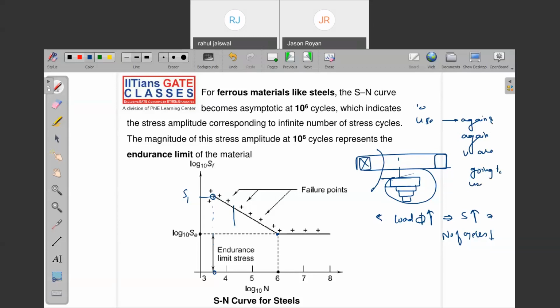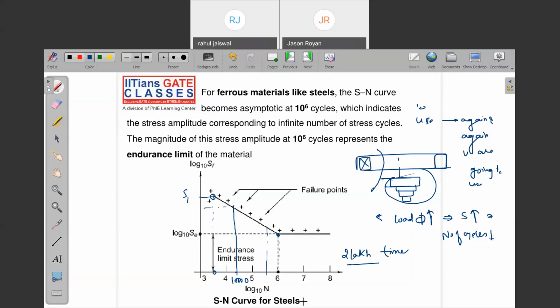Let's say you are using that component for 1000 times, or let's say 10,000 times. Then what is the stress? It can be up to this point. But further, what is happening? Once you reach, let's say, 2 lakh cycles, 2 lakh times you use that particular component, what will happen? The resistance to fatigue will decrease or increase? It will decrease.